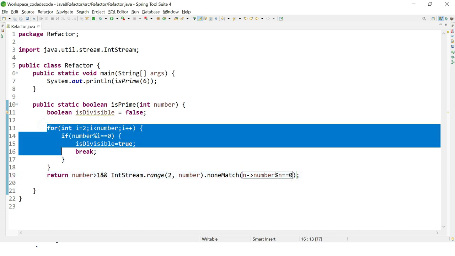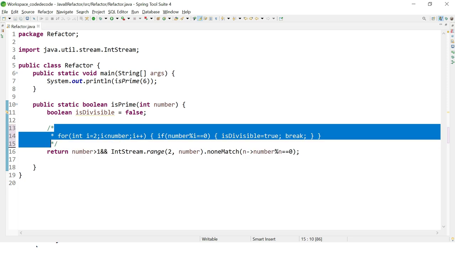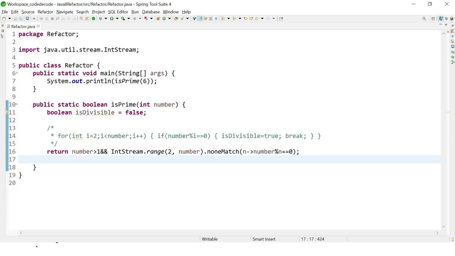So let's comment out the old code and check whether this particular code is running or not. What we did is we have taken one IntStream and we are iterating that IntStream from 2 to the number, and we have taken a condition called noneMatch. It is basically taking a predicate, and this is our lambda function, which is the logic to find whether this number is divisible by any other number in this range or not. So if the particular number is not divisible by any number in this range, then the particular number is a prime number. So I'm taking the example of 7 again, so it should return true.